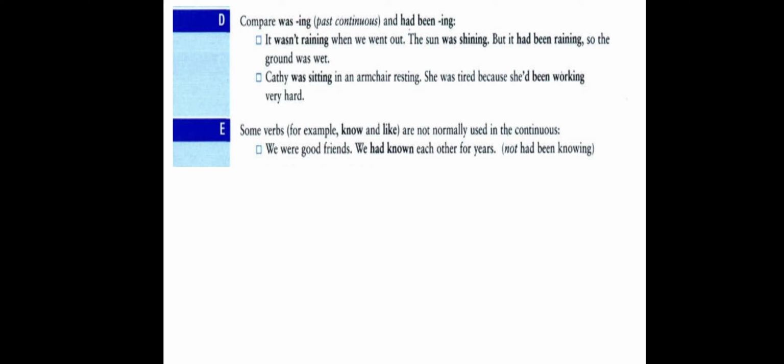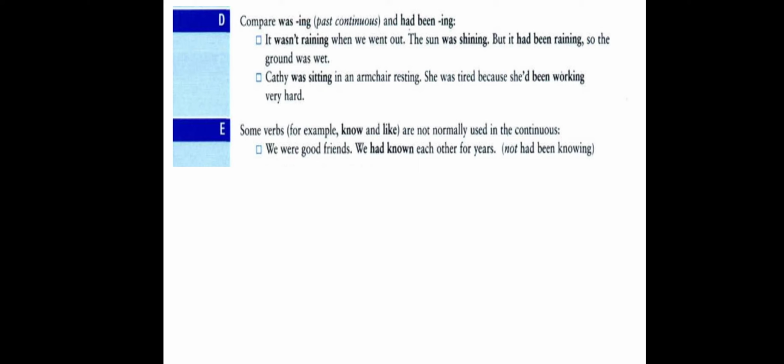So when we say we were good friends, were here indicates a point in the past, and what happened before that past point? We had known each other for years. So here we use past perfect simple because the verb know is a stative verb. We don't use it in the continuous, so we can't use the verb in the form of a past perfect continuous.